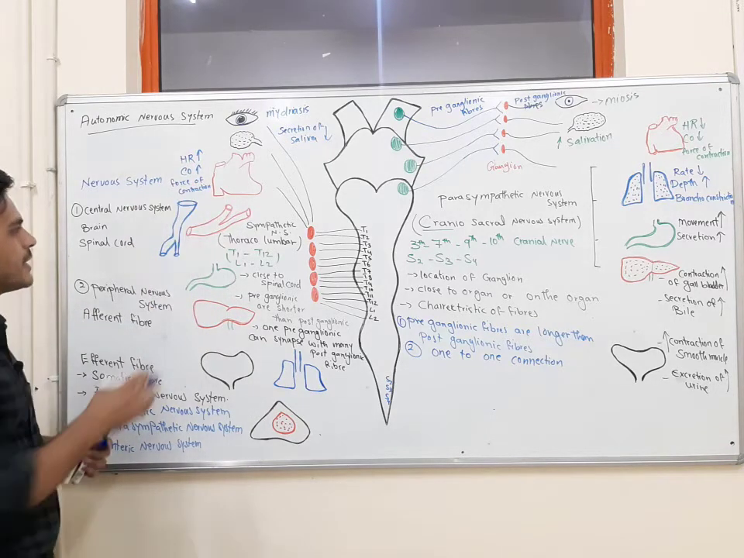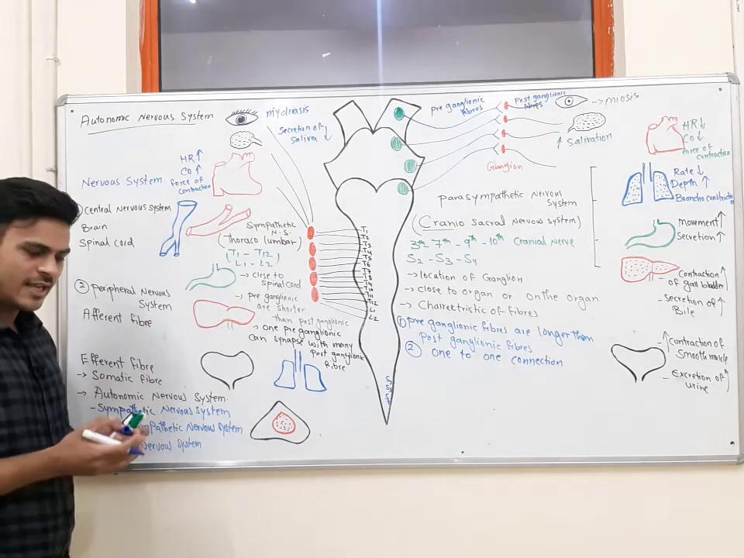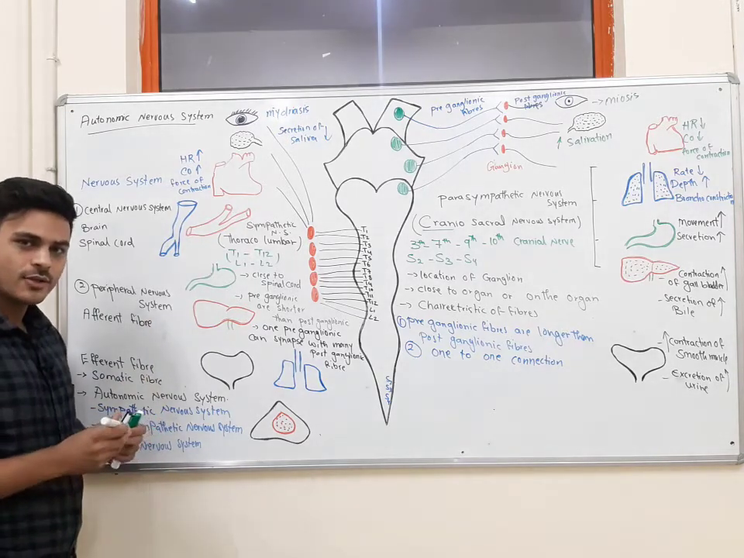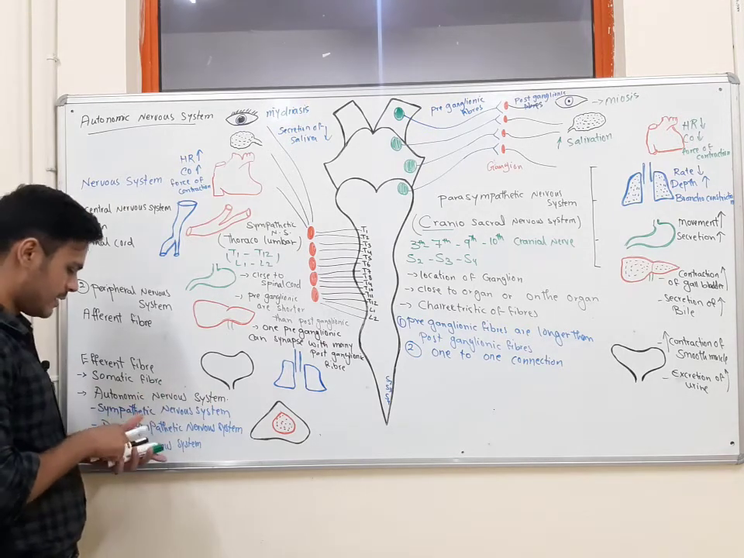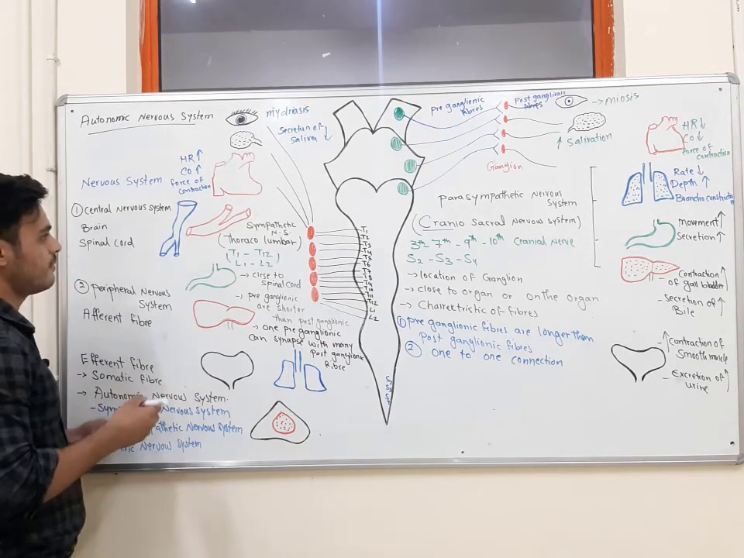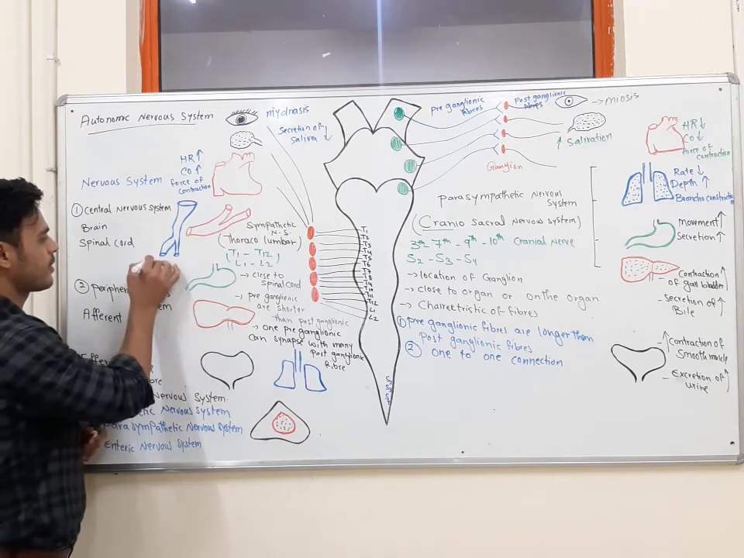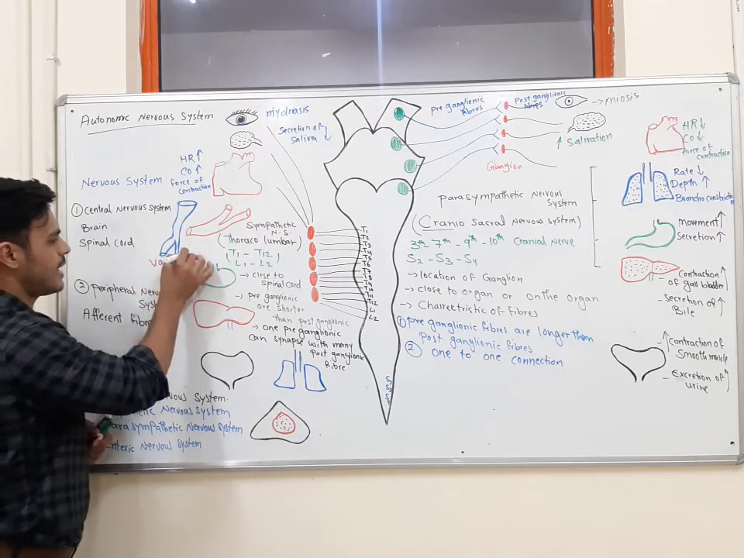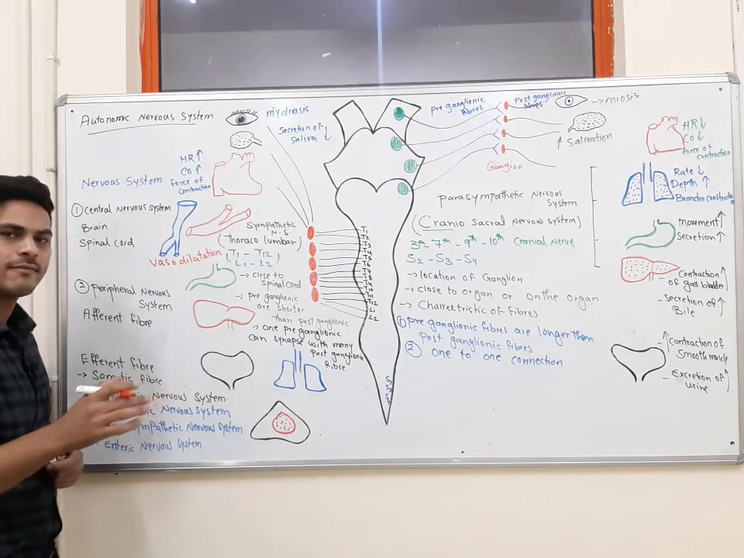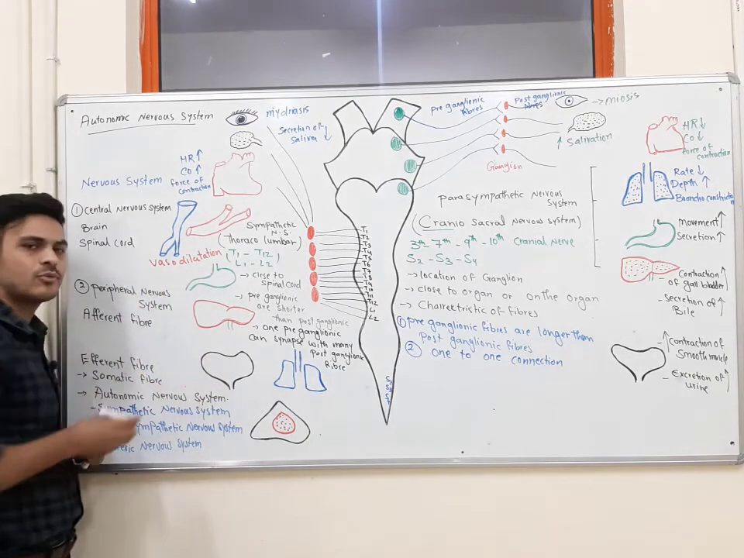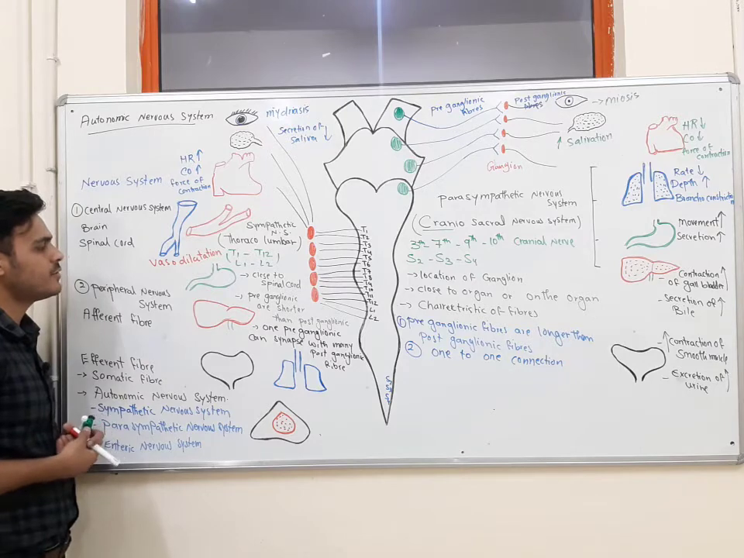Okay, what about the vessels? I told you we need more blood circulation, so the vessels will dilate. What is the effect? Vasodilatation. It means that it relaxes the smooth muscles in the vessels. By relaxing the smooth muscles, it causes vasodilatation.